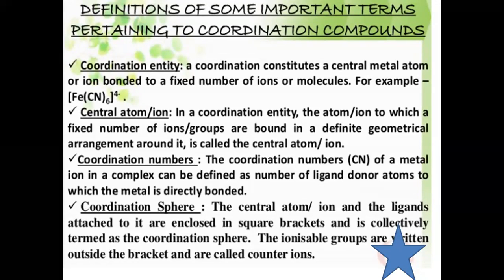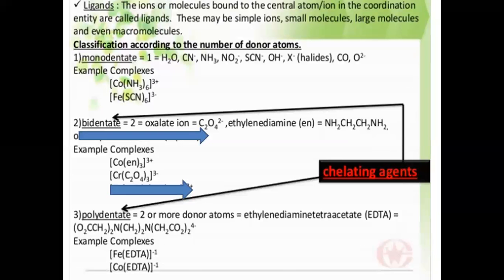Next is the coordination sphere. The central metal atom and the ions or ligands attached to it, enclosed in square brackets, are collectively termed the coordination sphere. Ionizable groups are written outside the bracket and are known as counter ions. Now, what are ligands?